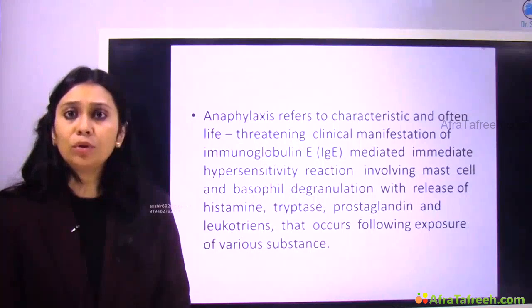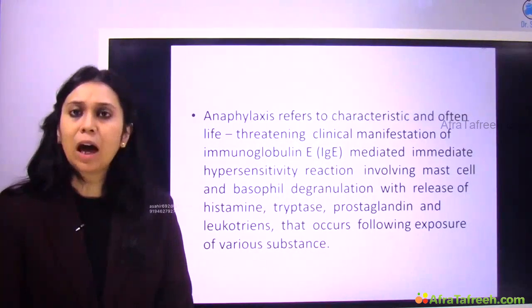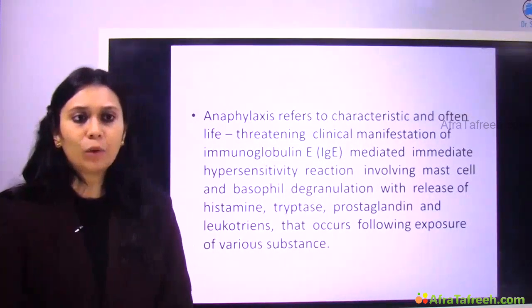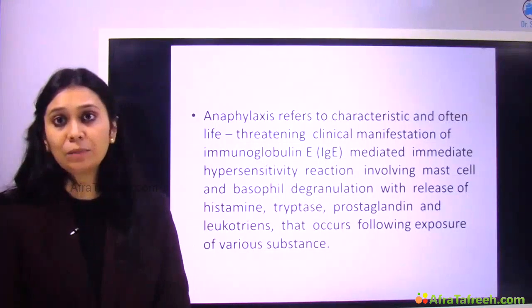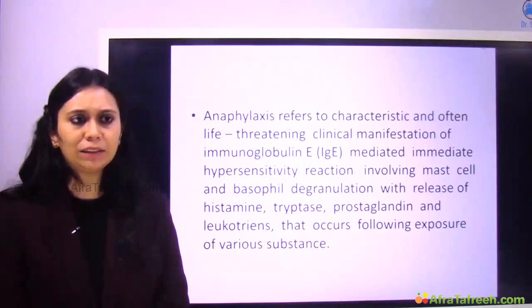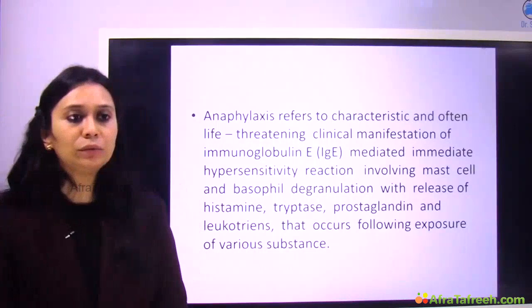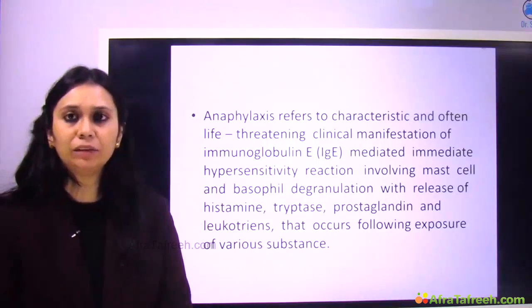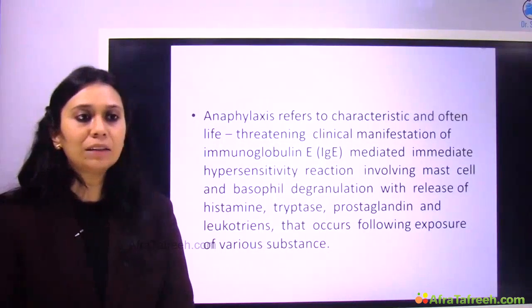Before approaching, we need to know what is anaphylaxis, how it is different from anaphylactoid reactions, what is the different type of presentation which anaphylaxis can produce, etc. So a little bit, not very much in detail, about anaphylaxis. So what is anaphylaxis? Anaphylaxis refers to characteristic and often life-threatening clinical manifestation of immunoglobulin E mediated,